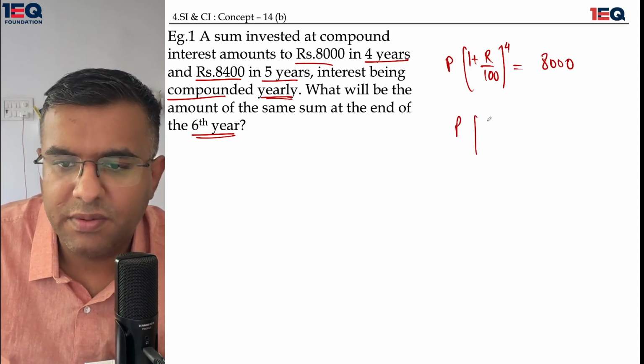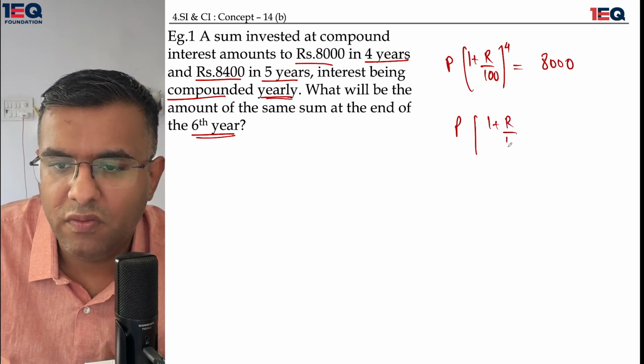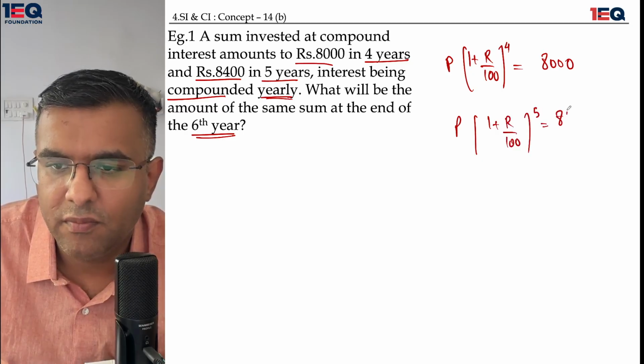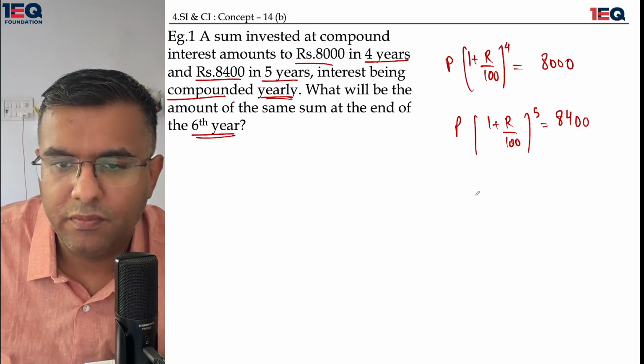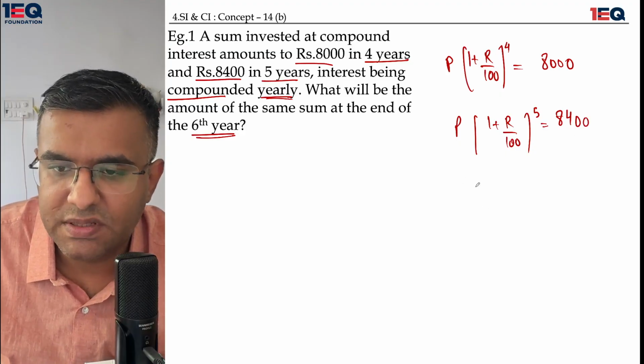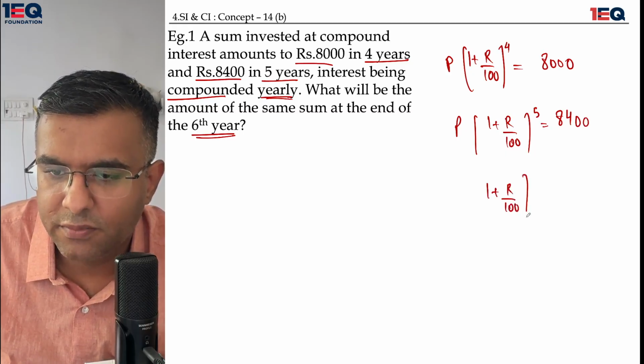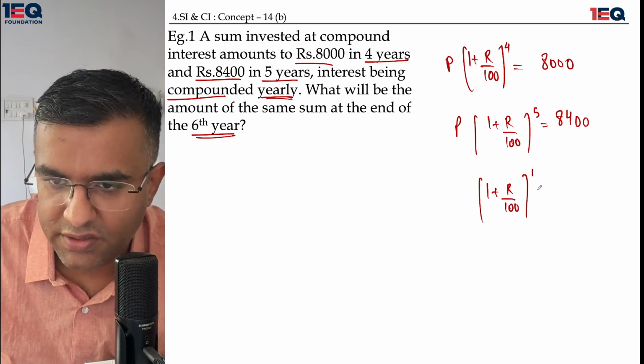Then there is a principal times 1 plus r over 100 raised to the power 5, which is becoming 8,400. That means when I divide the two equations, I get 1 plus r over 100 raised to the power 1